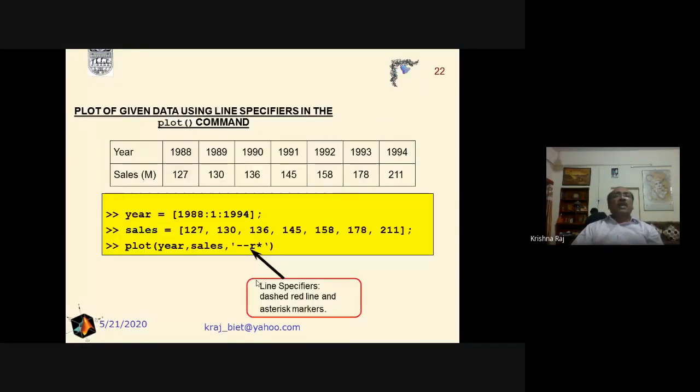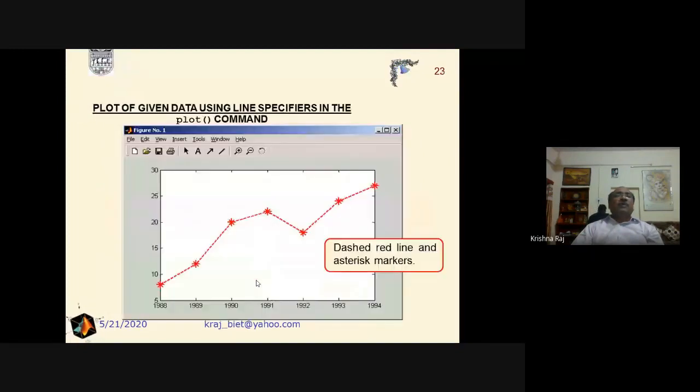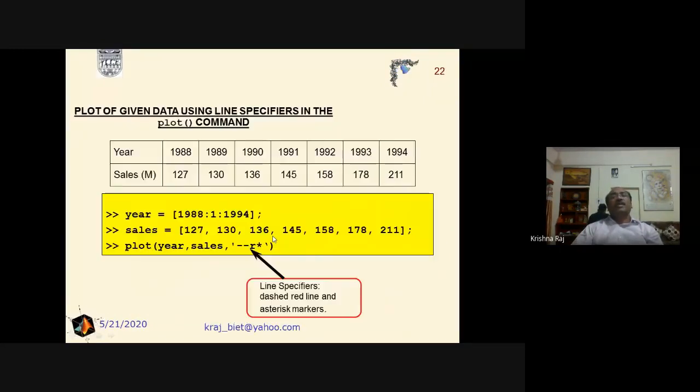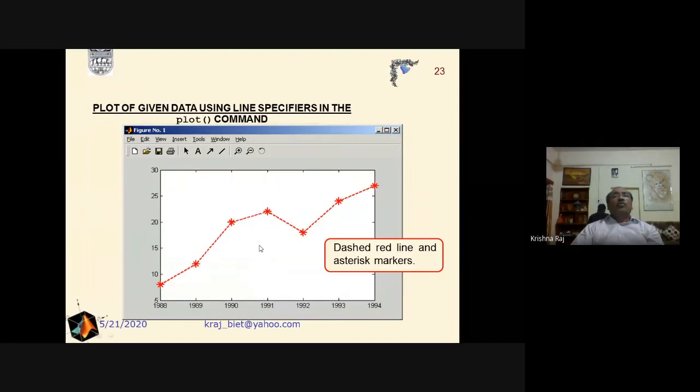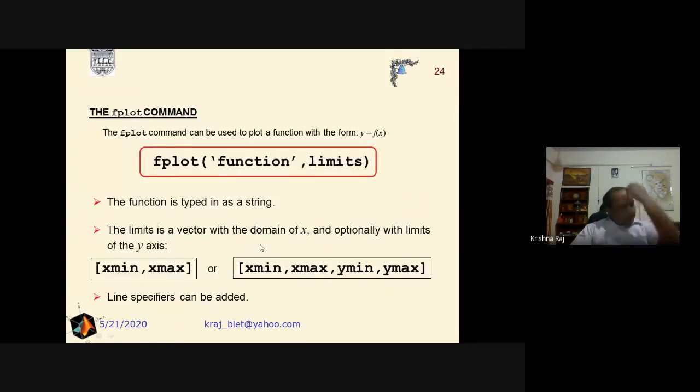And we can also use the plot command with different colors and styles, and for that purpose we can use the line specifier. Line specifier includes the line style, color, and the marker. So we have discussed this plot using the plot command.